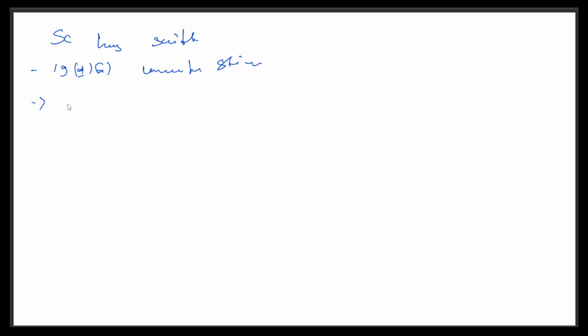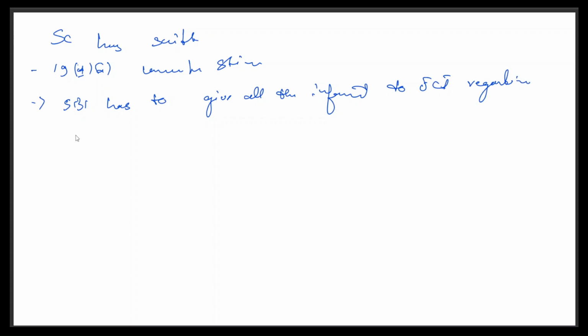And second, the SBI has to give all the information to the ECI regarding the electoral bonds, that is, who purchased how much bond.